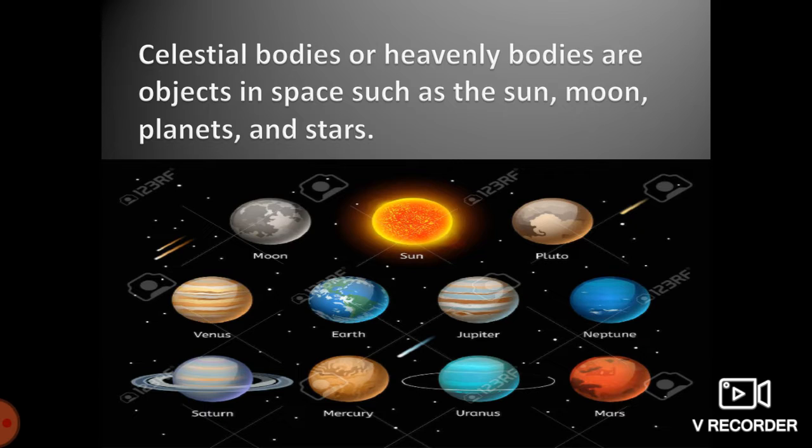These are the planets in our solar system, and these are the celestial neighbors. So today we are going to discuss one by one about the sun and moon, that are the most important celestial neighbors in our universe. Okay.